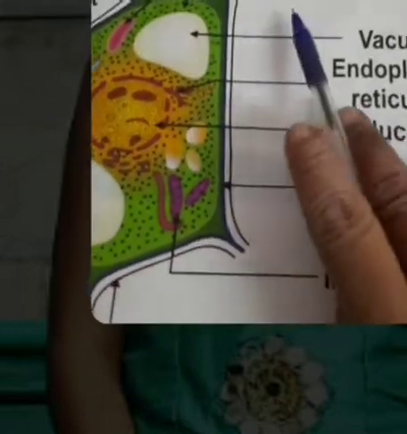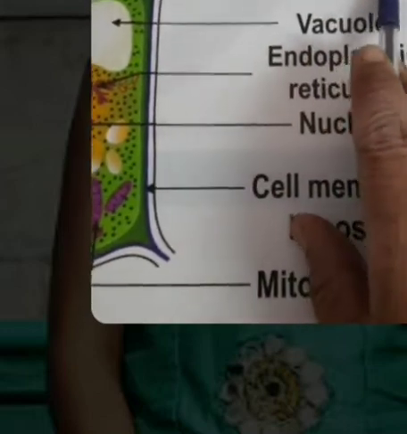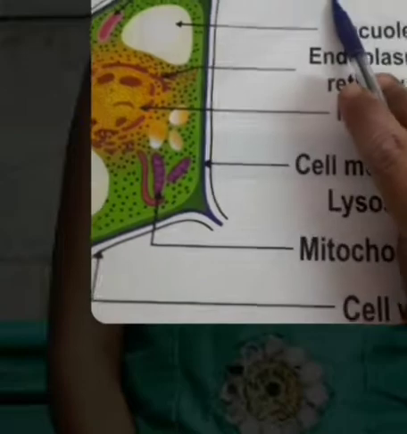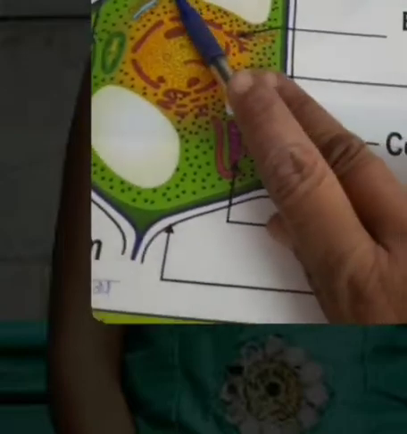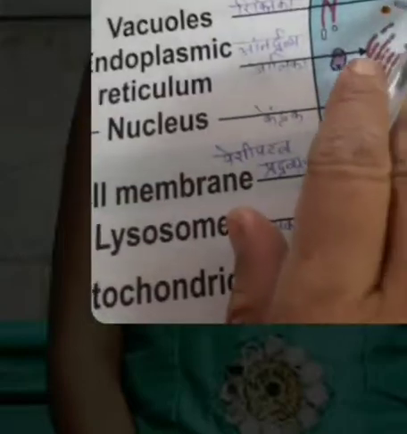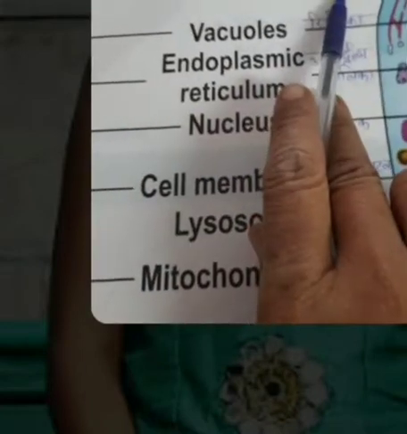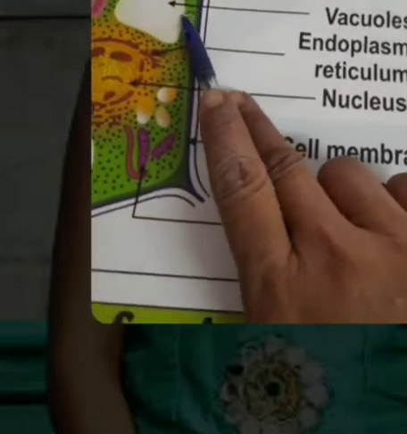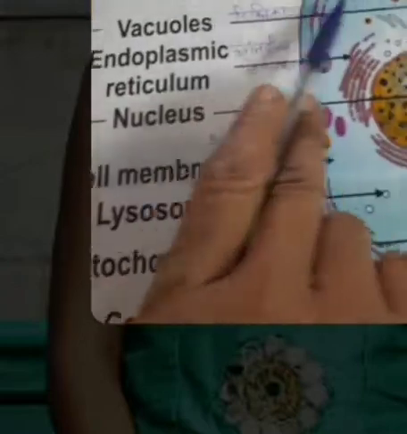Here there are free ribosomes, then Golgi bodies. These pink ones are Golgi bodies. Golgi body and free ribosomes are present in both the cells. Then next organelle is vacuoles.